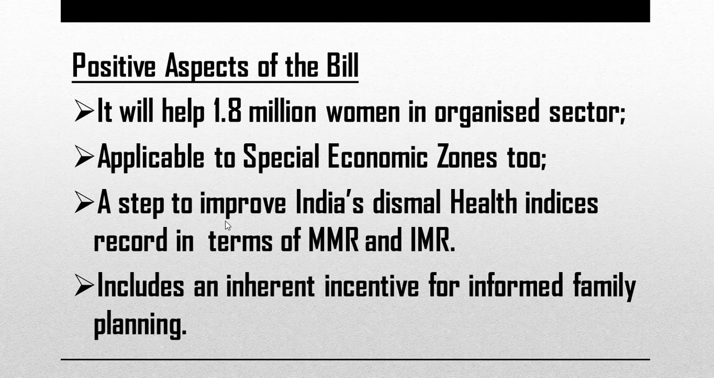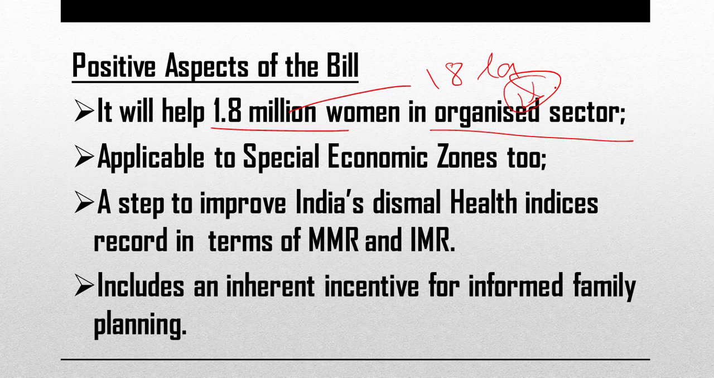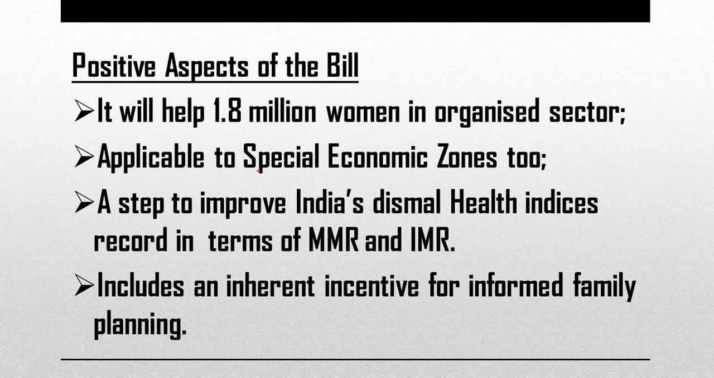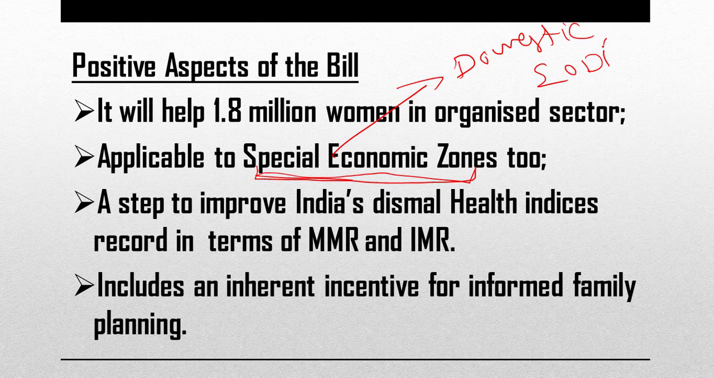Positive aspects of the bill are, it will help 1.8 million women in the organized sector. So around 18 lakh women in the organized sector only. We will discuss this quite fiercely in criticism. It is applicable to special economic zones too. Now this is important here. Special economic zones are created for promoting the exports of a country. To these economic zones, no domestic laws whatsoever are applied, so as to enable ease of doing business over here. No law whatsoever is applied to these except the CrPC or criminal laws.